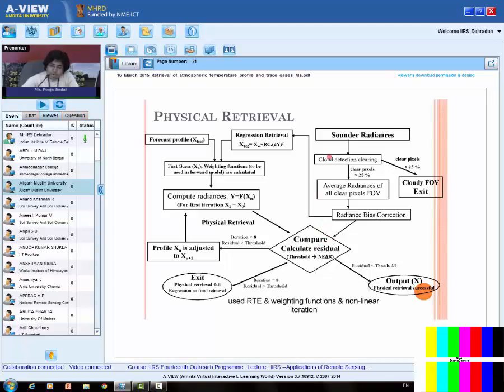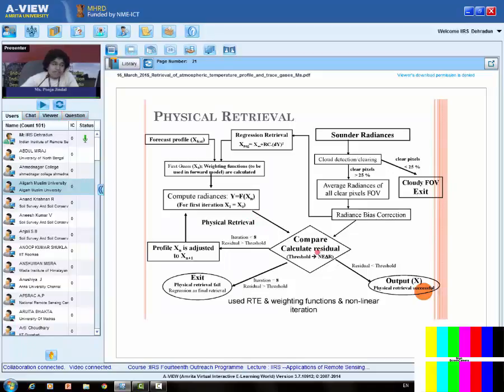But before we take the satellite radiance, we do the cloud detection test. So from the satellite radiances, we do the cloud detection or clearing. If the clear pixels are less than 25%, we say that my field of view is cloudy and exit. But if the clear pixels are greater than 25%, then we'll take the average radiances of all the clear pixels. And this radiance will be compared with the radiances computed over here, right?